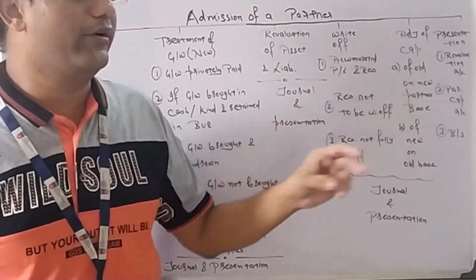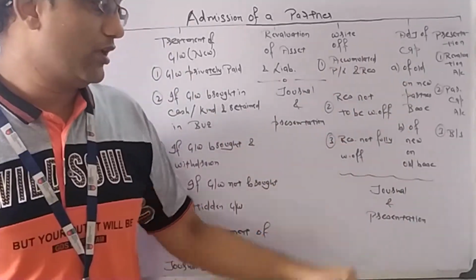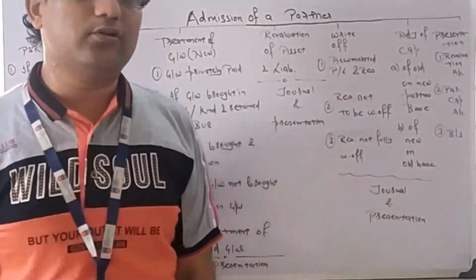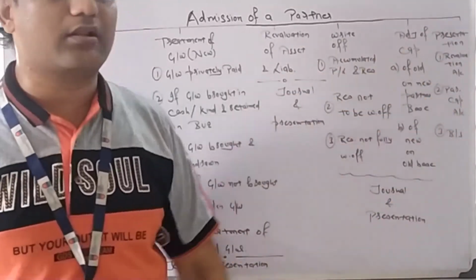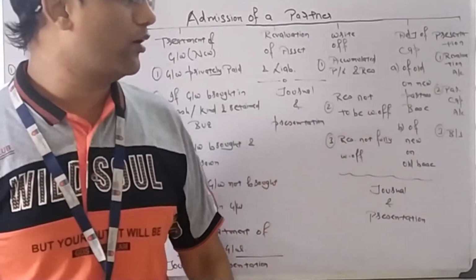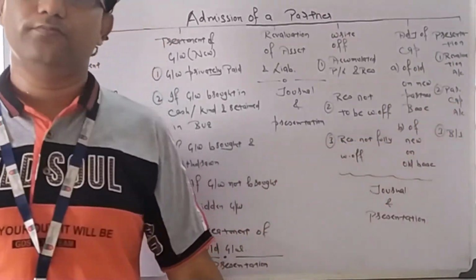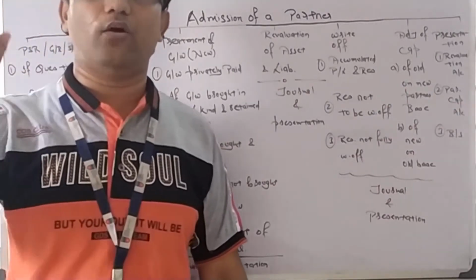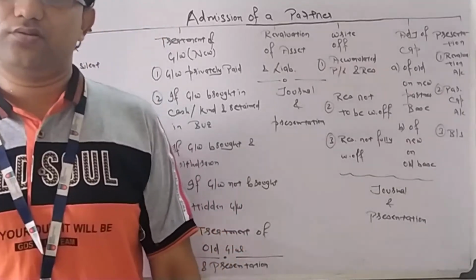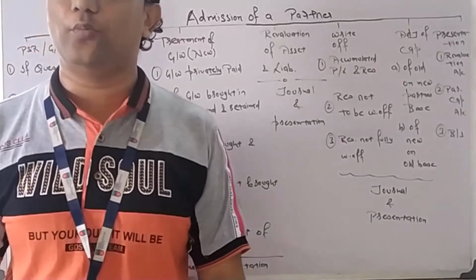So these are the two treatments we need to learn and write: journal entry and presentation. I have talked about the presentation, but a column is there, so I am discussing it again. We need to present three accounts only: revaluation account, partners capital account and balance sheet. These are the main three we need to prepare.